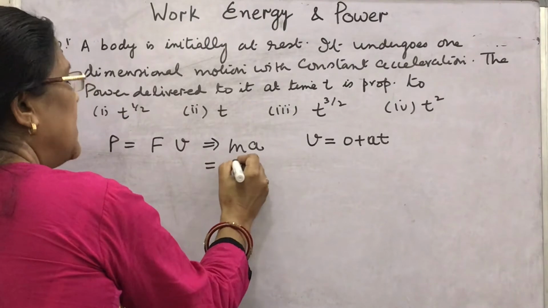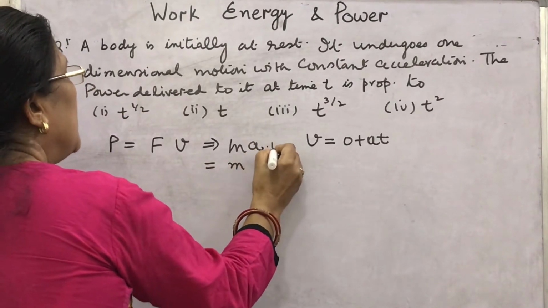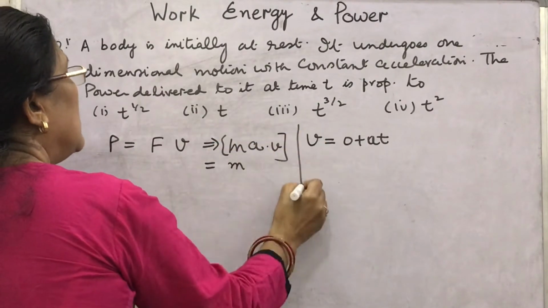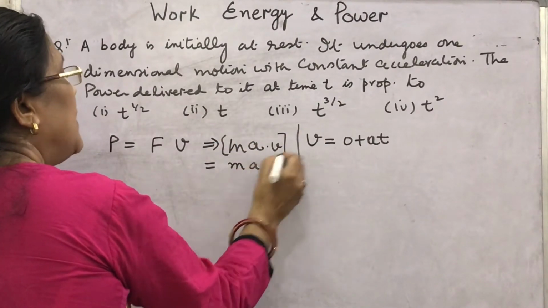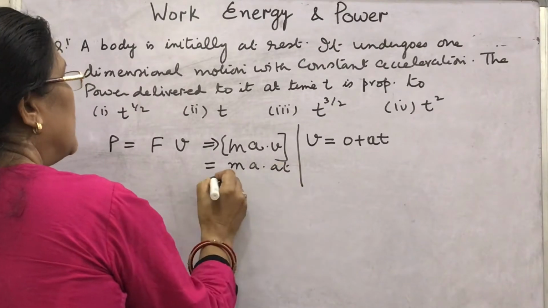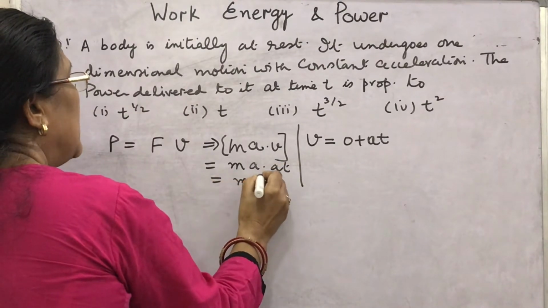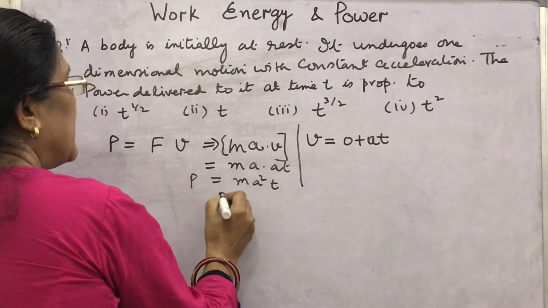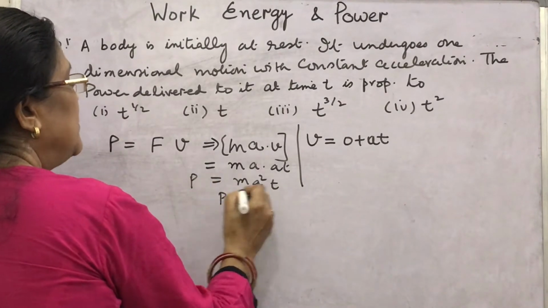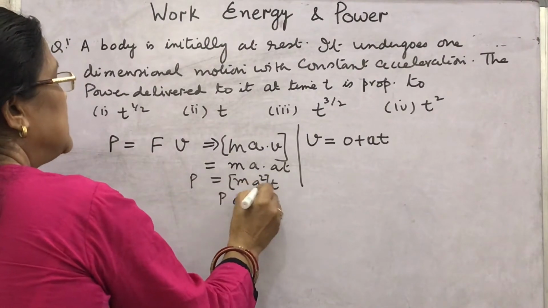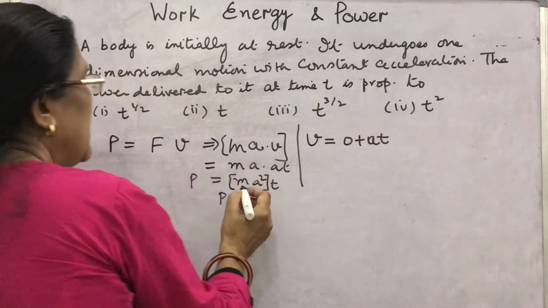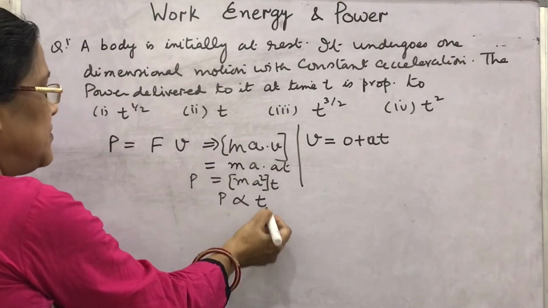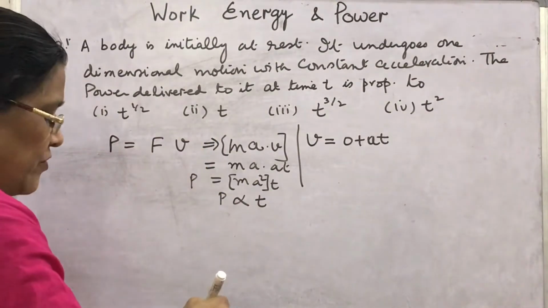Then what will you write here? This m a into v is the formula, and here this m a into at. Then it will be m a squared t. Then which option will be correct? P is proportional to t, because a is constant, it is given, and m, the mass of the body, is constant. Then what is left? P is directly proportional to t. So the second option will be correct.